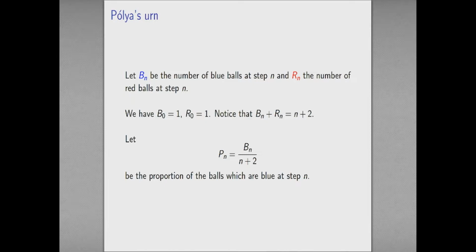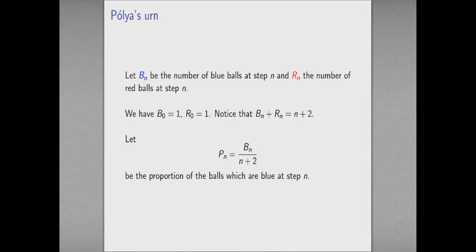I'm starting with a single ball of each type, so B0 is 1 and R0 is 1. Notice that the sum of the number of blue and red balls at each step is a deterministic quantity. I always add one more ball at each step, so at step n I've got n plus 2 of these. So let me study the proportion of balls that are blue in this urn.